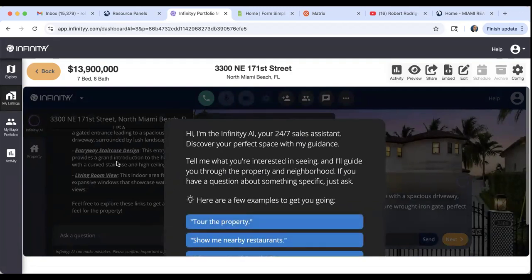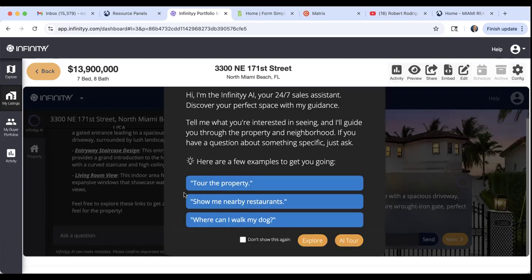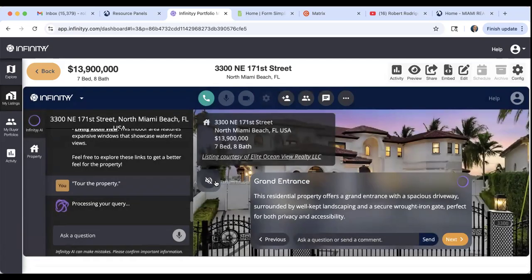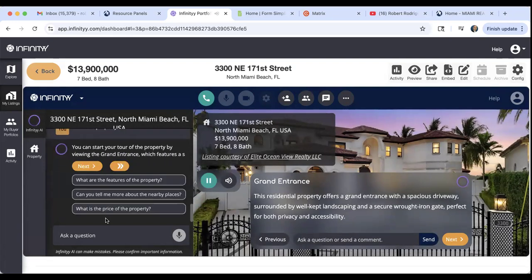All right, let's see here. I'm going to go ahead and tour the property, and it's processing right now. You can start your tour of the property by viewing the grand entrance, which features a spacious driveway and well-kept landscaping.